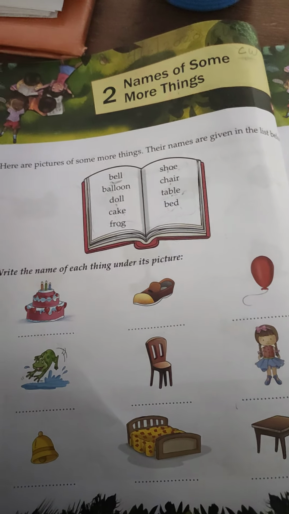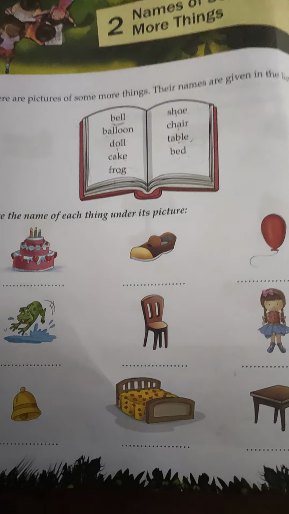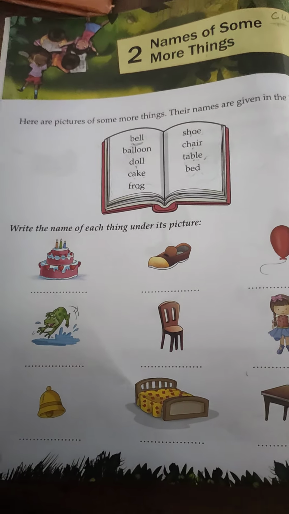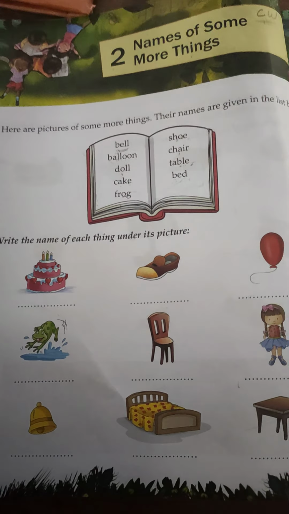These all are the names of things which we have already learnt in the previous chapter. But in this chapter, we are going to learn names of some more things.